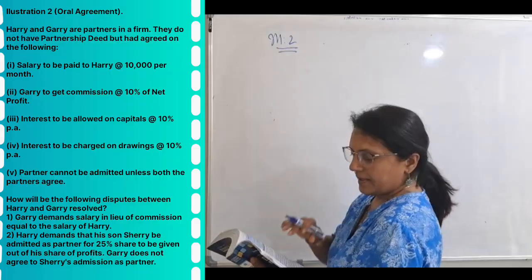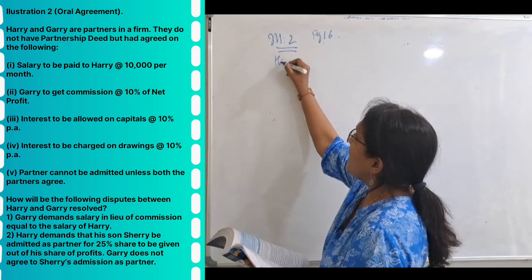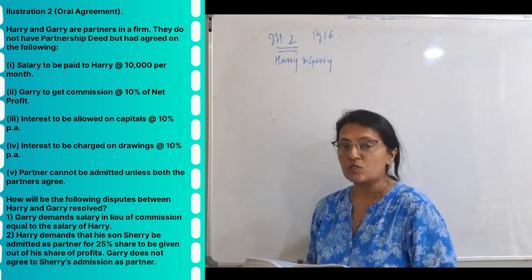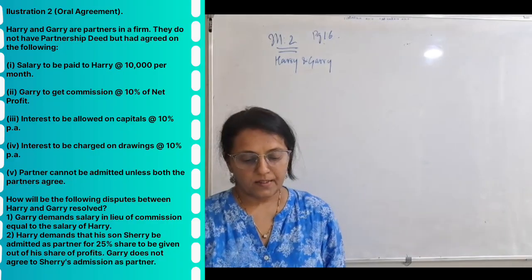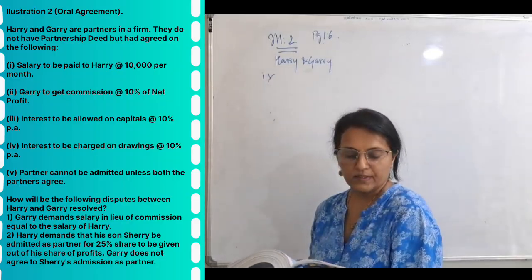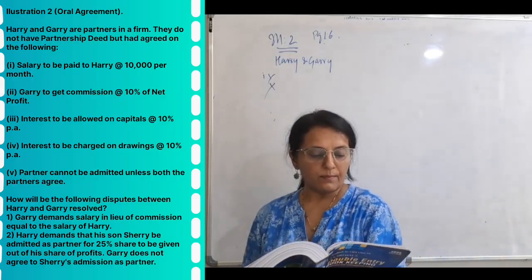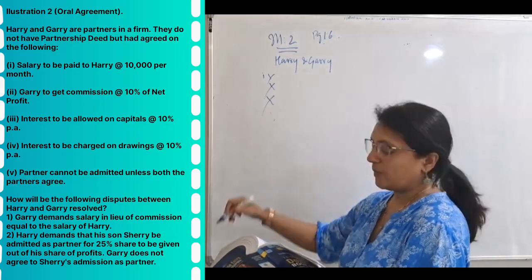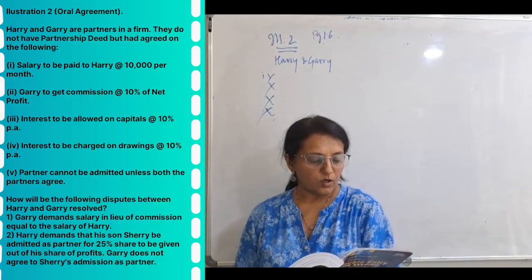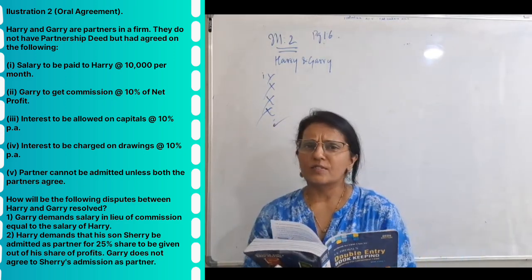Illustration 2, it is on page number 1.6. The names are Harry and Gary. Harry and Gary are partners who do not have a partnership agreement. Salary to be paid to Harry, 10,000 per month? No salary to be given. Gary to get a commission? No commission to be given. Interest allowed on capitals at the rate of 10%? No. Interest charged on drawings? No. Partner cannot be admitted unless both the partners agree? Very true.